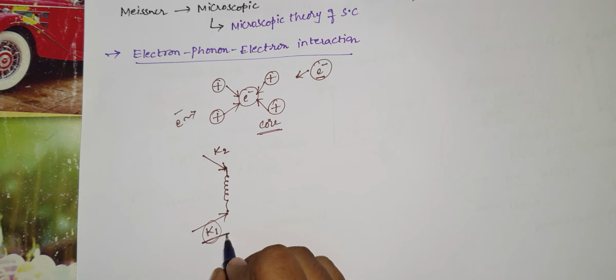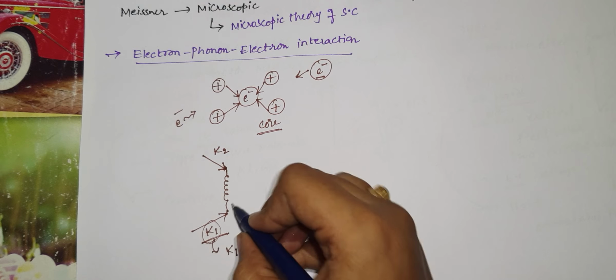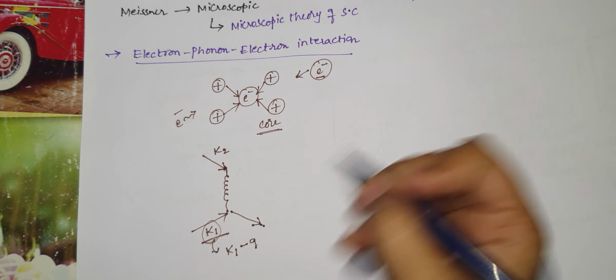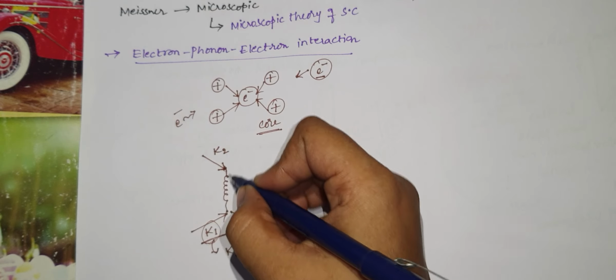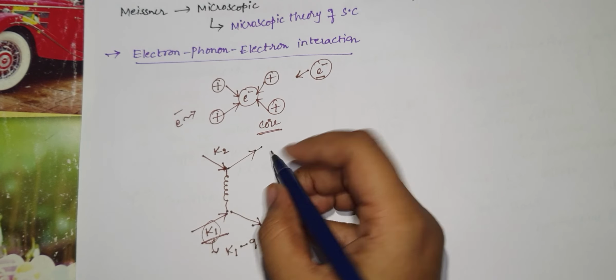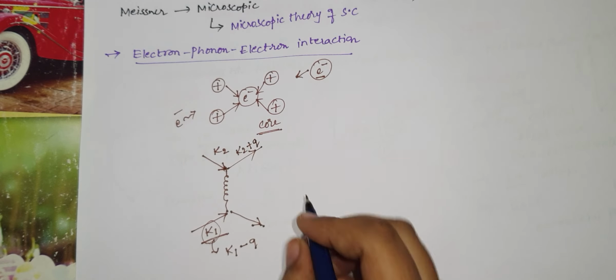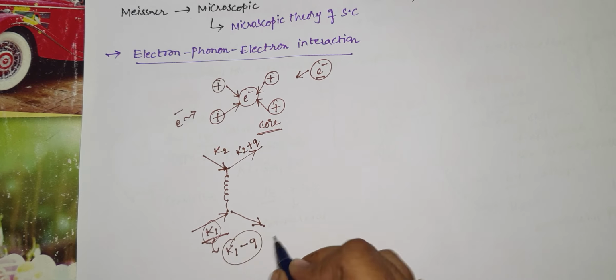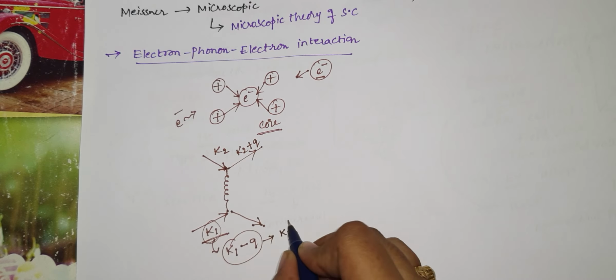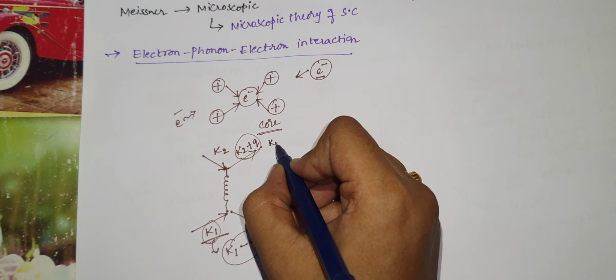It is losing a virtual phonon, becoming k1 minus q, and it passes over like this. The other gets attracted, gains a phonon, and passes in this way. I am representing these as k1 prime and k2 prime.